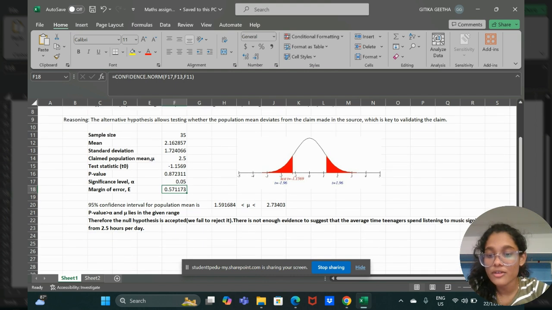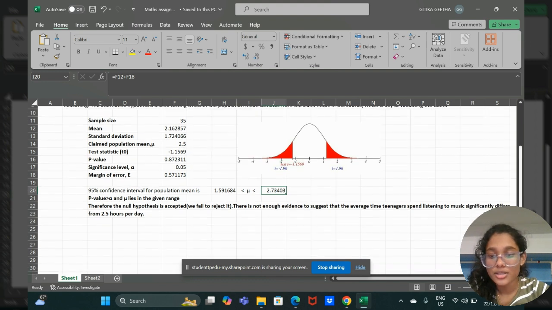The 95% confidence interval for the population mean is 1.591684 less than mu less than 2.73403, where 1.59684 is the lower limit of the claimed population mean and is found using the formula F12 minus F18, where F12 is the mean and F18 is the margin of error, and the upper limit 2.73 is found using the same but with a plus sign in between.